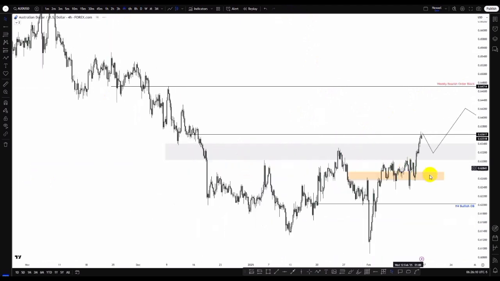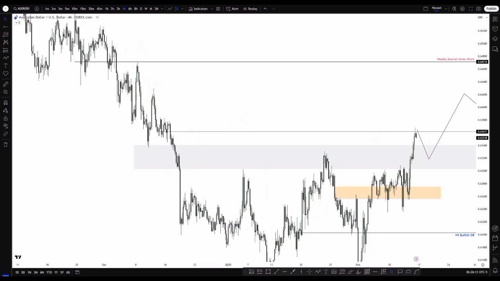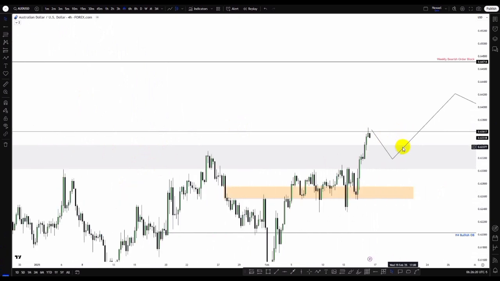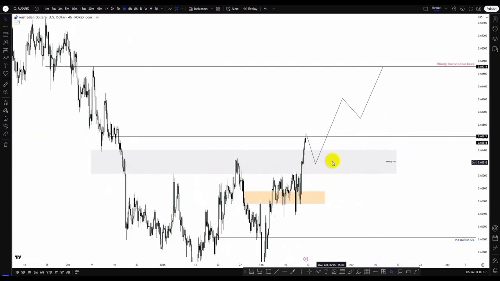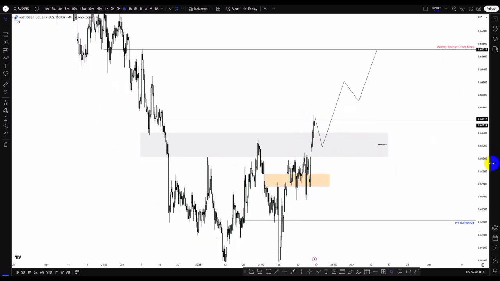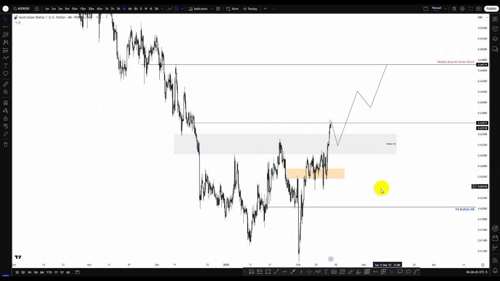So here in the 4-hour time frame, where we have the daily bearish order block, we can see here we have this drop, base drop. Price is reacting there. We can see that this candle took out this candle high. Now we can see the possibility of bearish movement to the downside into the bearish fair value gap, which is now going to act as the weekly inversion fair value gap, and we can begin to frame our bullish movement to the upside. So this is my perspective for the AUD USD, guys. So let's check out the NZDUSD pair.